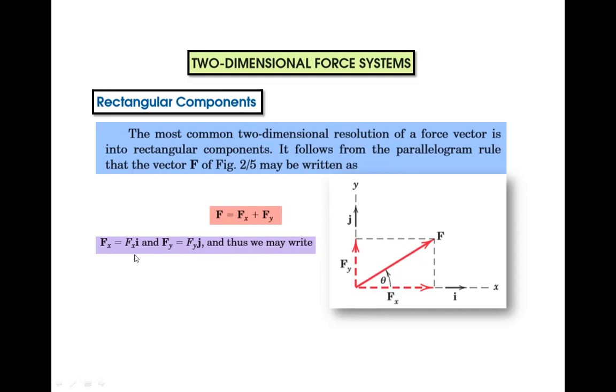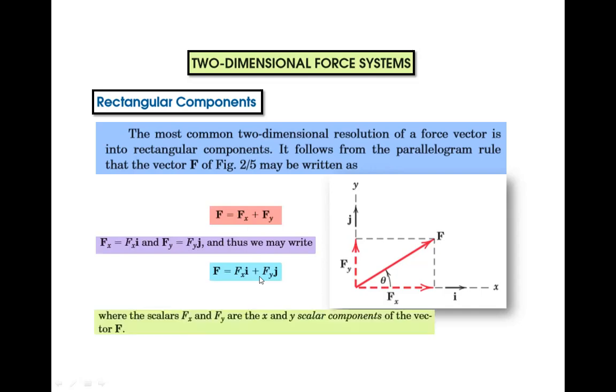So the x vector will be equal to Fxi, and this is the vertical projection, which shows the vector in the y direction. If we add j to this value, it will become the y vector of this force F. Okay, got it? So we can write Fx vector equals Fxi, and Fy vector equals Fyj. Now if we rewrite the equation, it will be F equals Fxi plus Fyj.